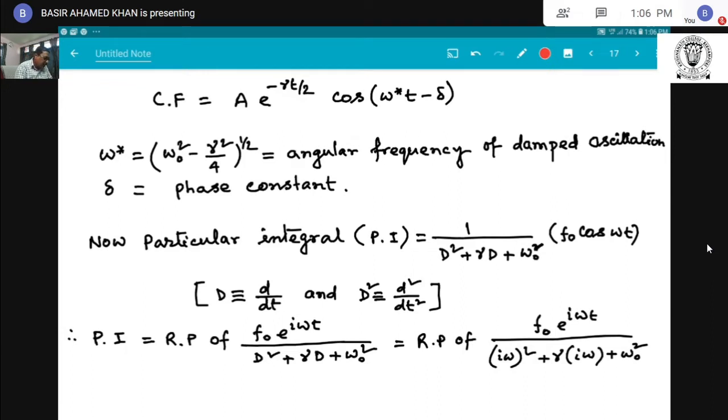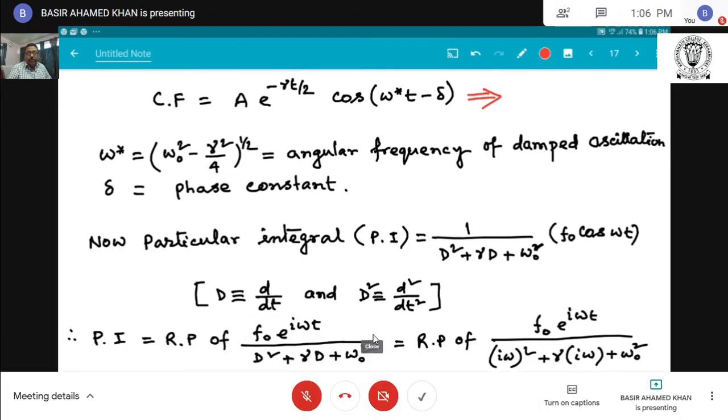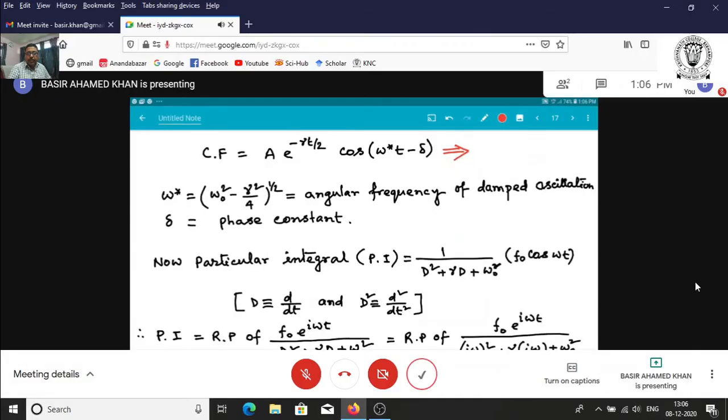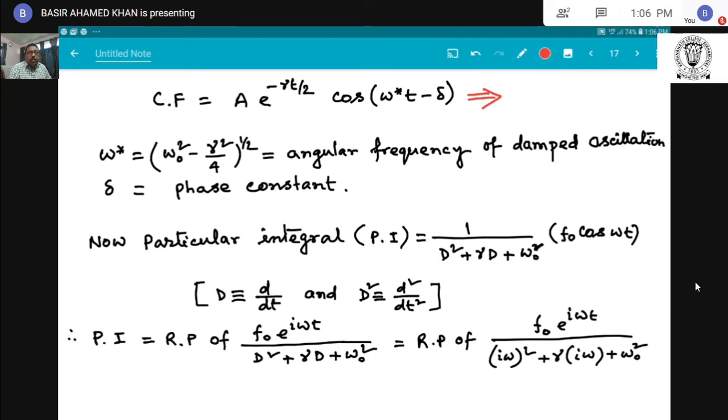This is A e to the power minus gamma t by 2 cos (omega star t minus delta), where omega star equal to (omega0 square minus gamma square by 4) whole to the power half is the angular frequency of damped oscillation, and delta is the phase constant. This is the solution of damped oscillation.